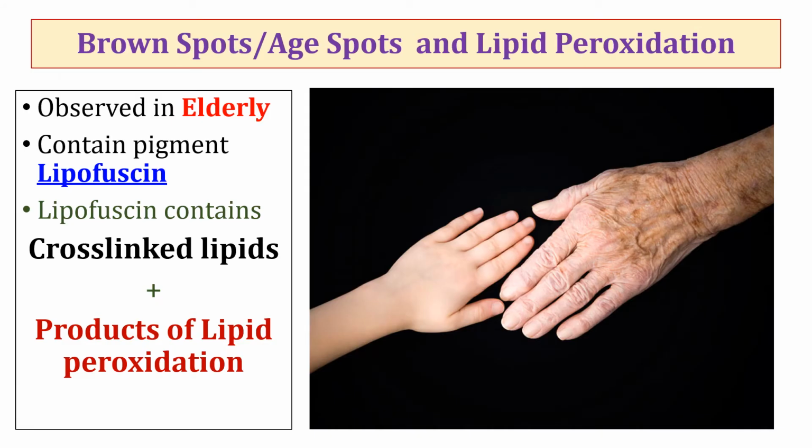You must have seen brown spots on the skin of older people. These spots are called age spots. These are the products of free radical mediated lipid peroxidation. These brown spots contain pigment lipofuscin, which contains cross-linked lipids and products of lipid peroxidation. So these brown spots are the indication of aging, where lipid peroxidation products are deposited on the surface of skin.